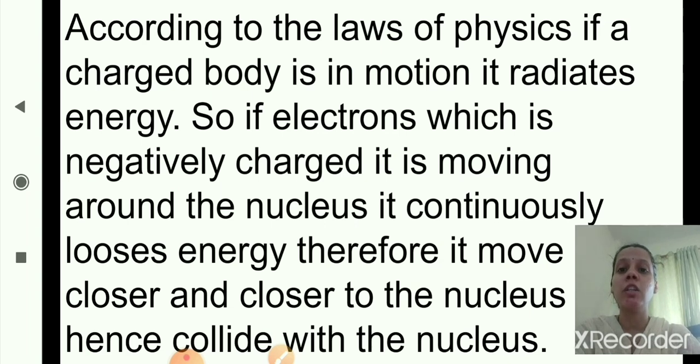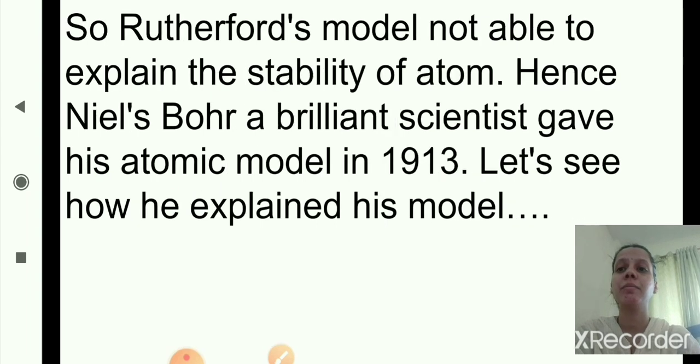As they continuously revolve around the nucleus, they will lose energy and move closer and closer to the nucleus, and hence they will collide with the nucleus. So Rutherford's model is not able to explain the stability of the atom.